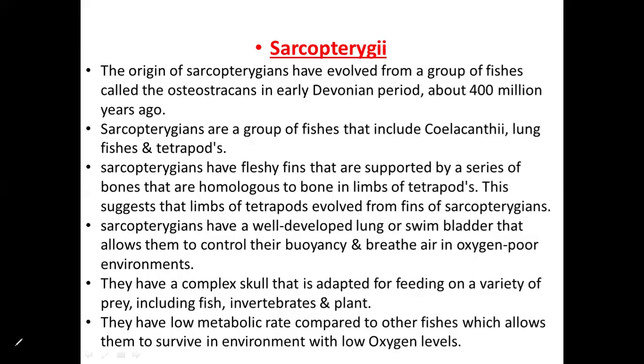Guys, let's discuss Sarcopterygii in today's video. These Sarcopterygians originated from Osteostracans during the Devonian period, about 400 million years ago. They include coelacanths, lungfishes, and the tetrapods. These fishes have fleshy fins supported by bones which are homologous to the bones of the vertebrates.